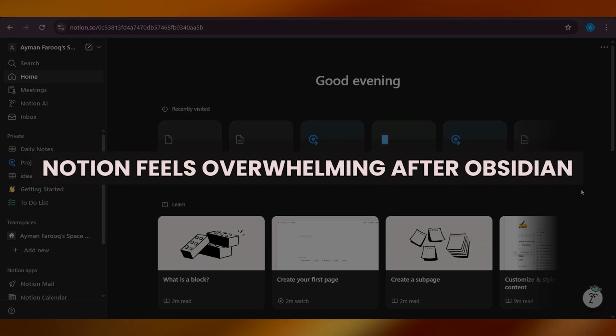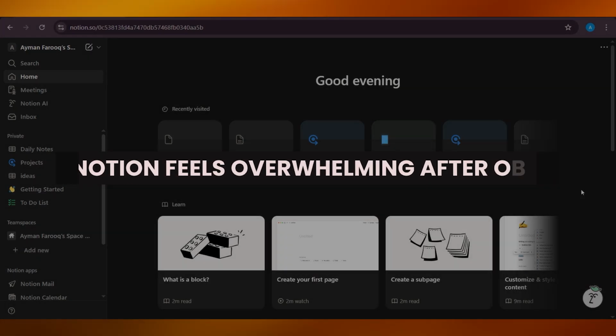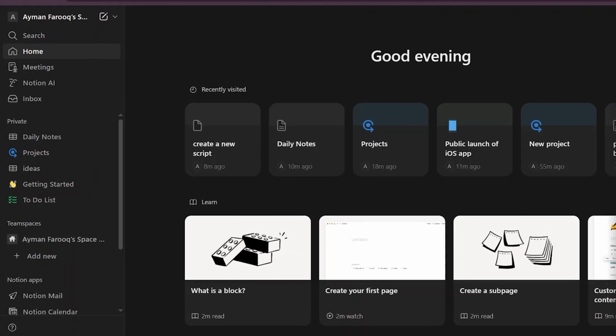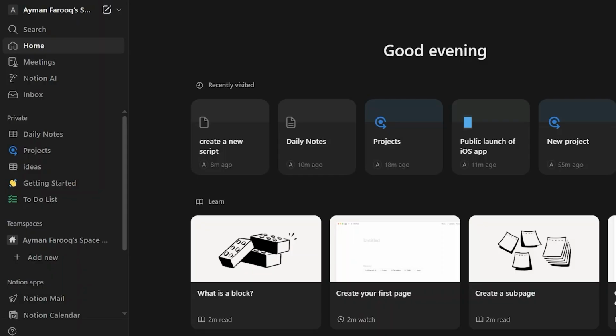Why Notion feels overwhelming after Obsidian. Hi. If you are an Obsidian user and just started using Notion, you might feel like it's a lot, too much, and overwhelming. Here's the truth. This is normal. Obsidian and Notion think about notes, tasks, and ideas in very different ways. In this video, I will explain why Notion can feel overwhelming after Obsidian and show you some strategies to make the transition smoother.